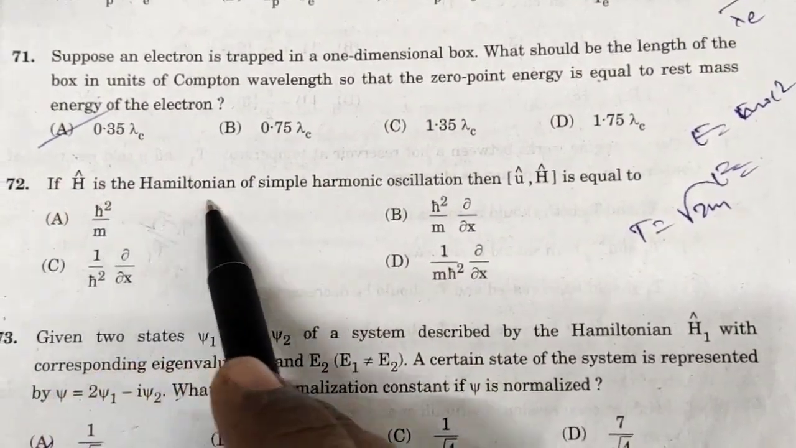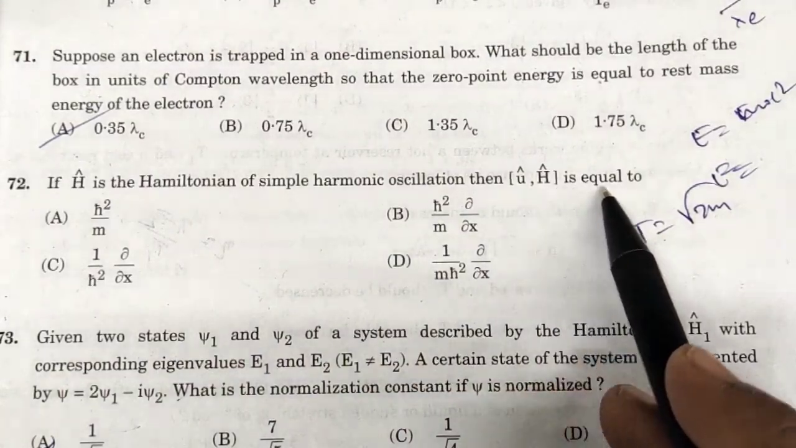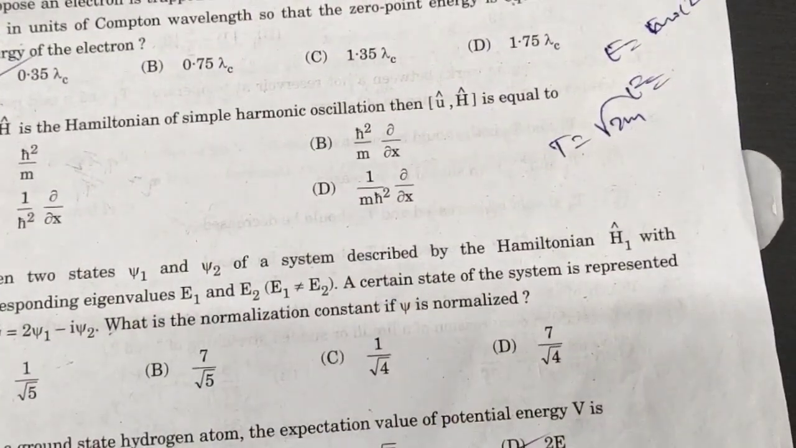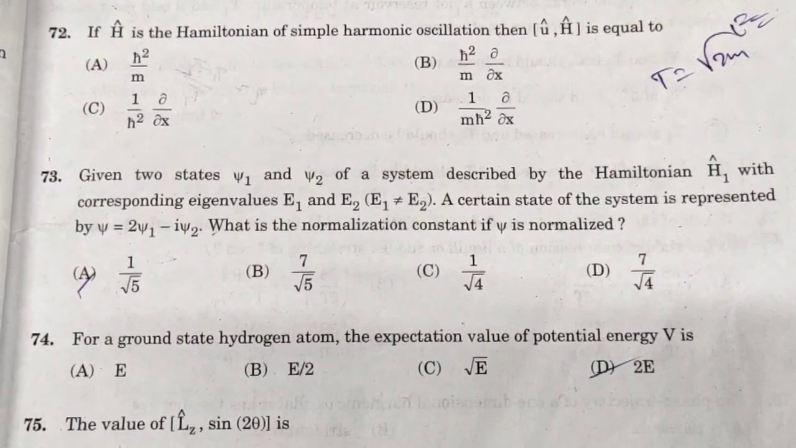If H cap is the Hamiltonian of a simple harmonic, then u comma H is equal to. So this question also I have to solve. I will discuss in the later classes.